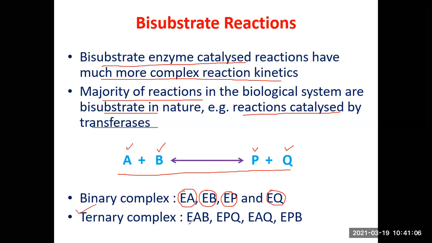You can have enzyme combining with substrate A followed by substrate B to give a ternary complex. You can have both the products complexed with enzyme before they are free. You can have one substrate and one product combining with enzyme to give a ternary complex. You can have the second product and second substrate like that, and you can have crosses of these two also. So you can have as many as 8 ternary complexes. It is because of these that the reaction kinetics becomes very complex.